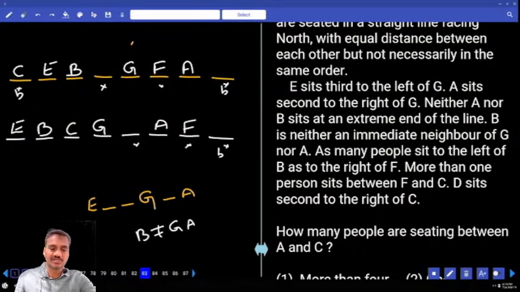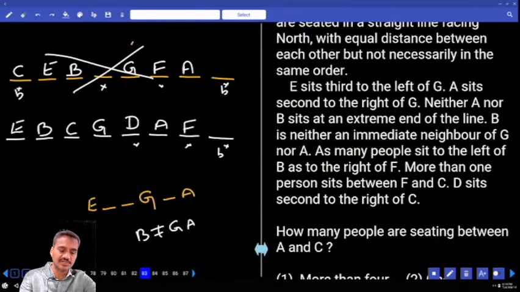And D sits second to the right of C. Here D sits second to the right of C is not possible. And D sits second to the right of C, D is here. And the person who is left out, H must be here. Is it fine?